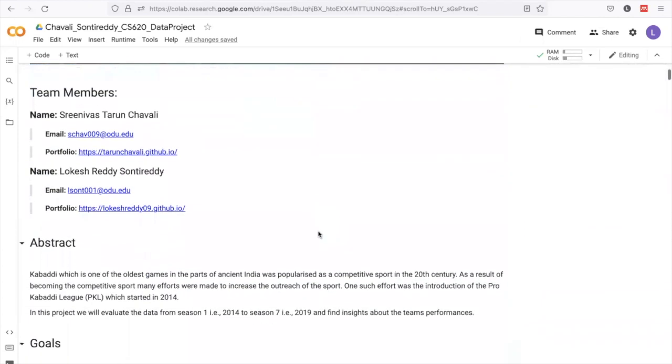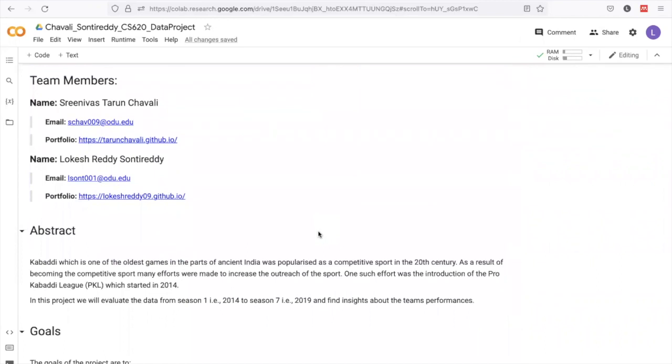To give you a bit of background about Pro Kabaddi League, I'm going to talk about Kabaddi. Kabaddi has been a sport which has been played since the times of ancient India. In recent times, this sport has seen a resurgence. A result of it is the introduction of Pro Kabaddi League in 2014. Since its inaugural season, this league has seen huge success in India and has had many successful seasons since.